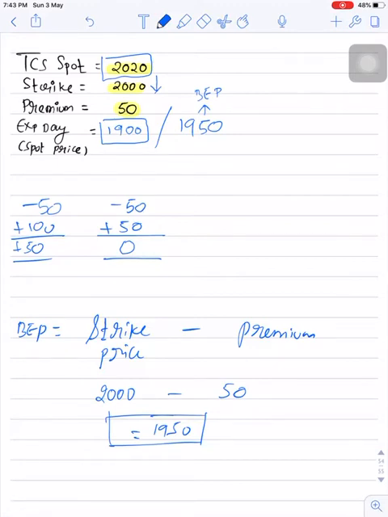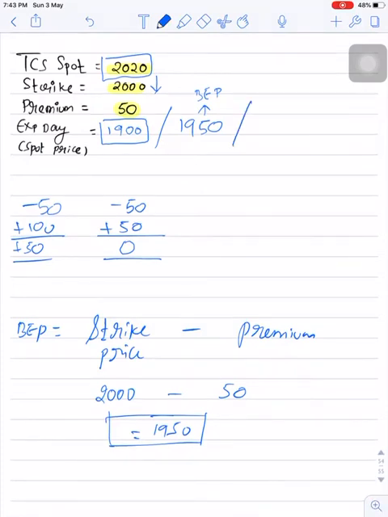So now this is the break even point for both parties, that is for the put buyer as well as for the put seller. Once the price crosses break even on the downside, the put buyer will start making profit and the put seller will start making losses, and if the price did not cross break even, the put buyer will make a loss and the put seller will make profits. So we will discuss all these things when we start the put seller concept.